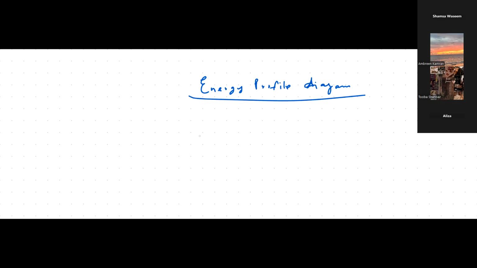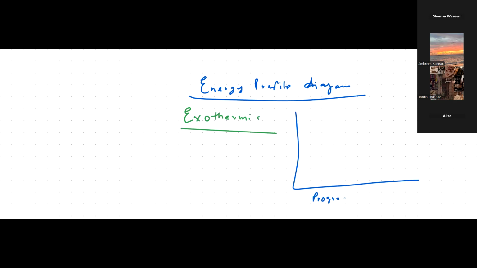An exothermic reaction releases heat energy into the surroundings. Now, I'm going to start by drawing two axes. This is going to be the x-axis and this is the y-axis. On the x-axis, I have to label this as progress of reaction or reaction pathway. Energy profile diagram or reaction pathway diagram. So progress of reaction on the x-axis.